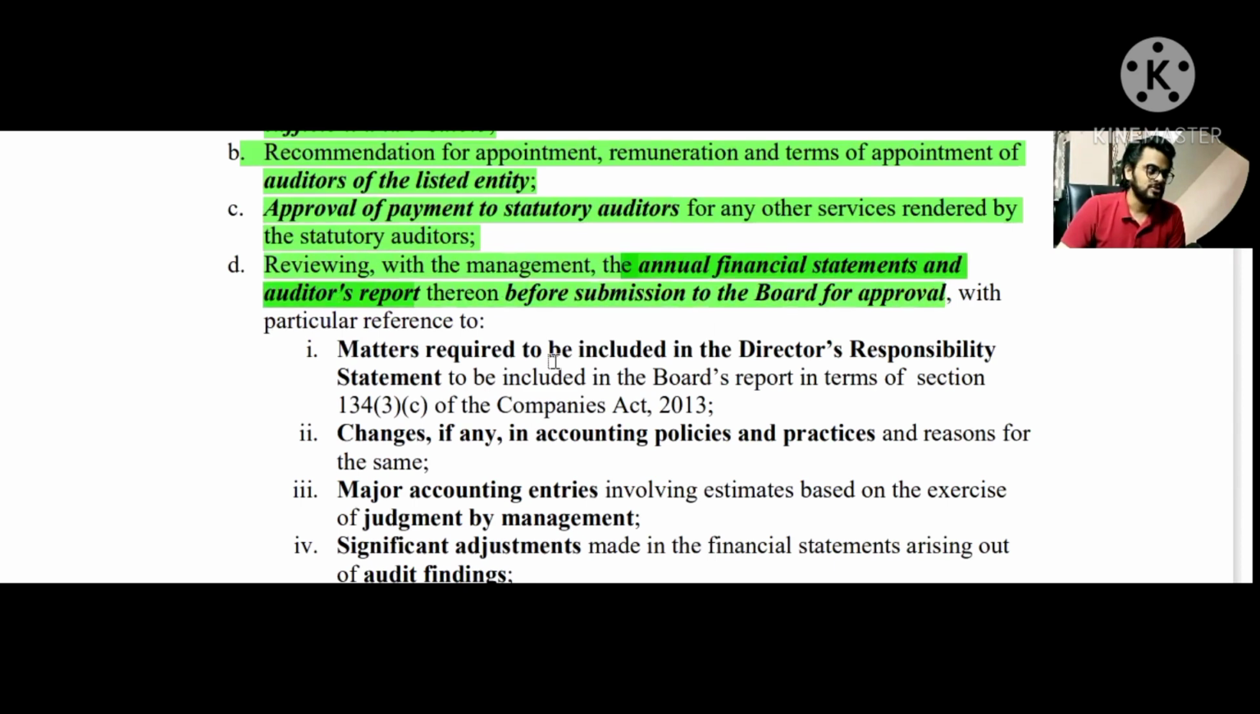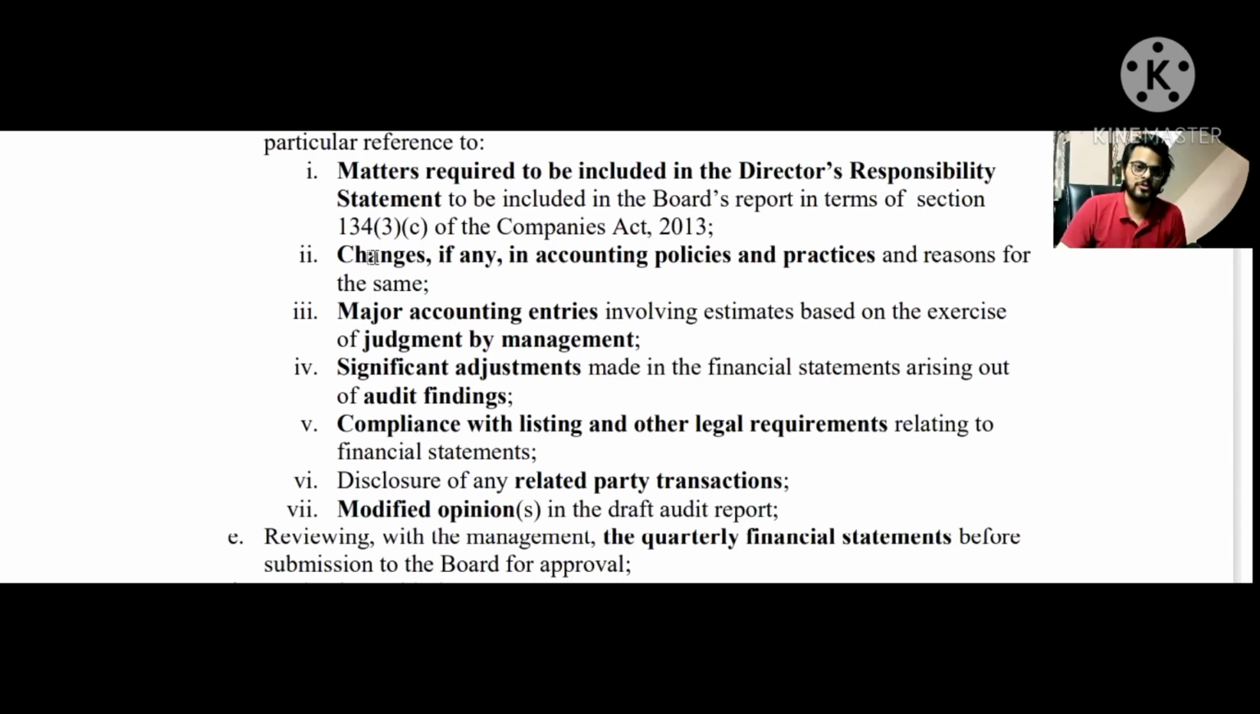board for approval. So what are the points which are to be reviewed by the audit committee along with the management? The first point being the director's responsibility statement. Second point being the changes in accounting policies and practices. Third point being the major accounting entries because of the judgment of the management. Fourth point being the significant adjustments because of the auditor that they identified. Fifth point being the compliance with the listing and other legal requirements. Sixth point being the disclosure in relation to the related party transactions. And seventh point being the modified opinion if given by the auditor in the audit report.